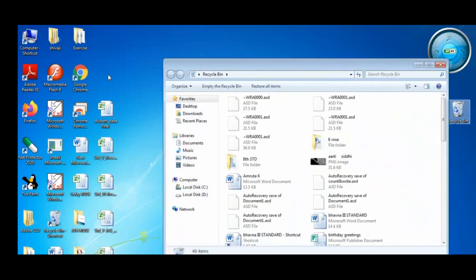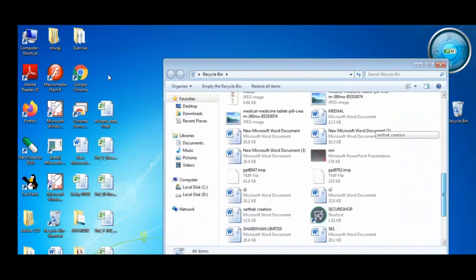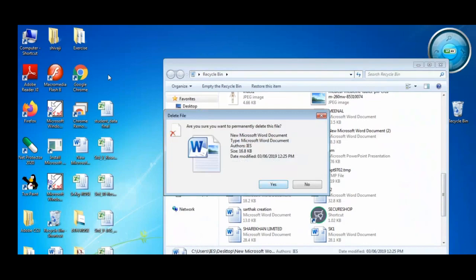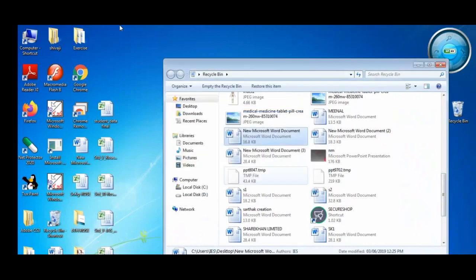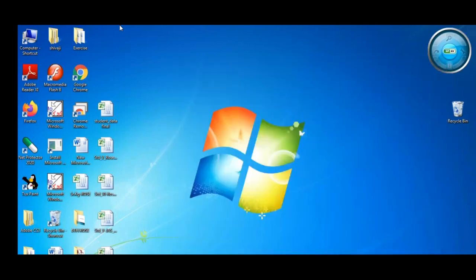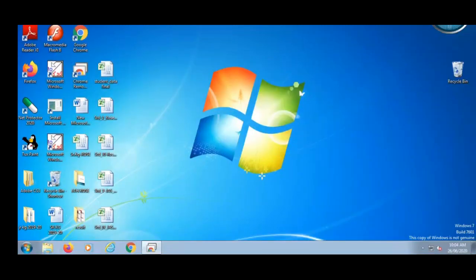We'll see now. When I open the recycle bin, automatically that file, the new Microsoft Word file, is transferred here. Suppose I don't want this file here also, then I can delete it from here. When I click on delete, what happens? This file is permanently deleted from your computer. So the files that you don't want, we can delete, and that file is directly transferred to the recycle bin. Each and every computer has this computer icon, recycle bin, and some software and files.